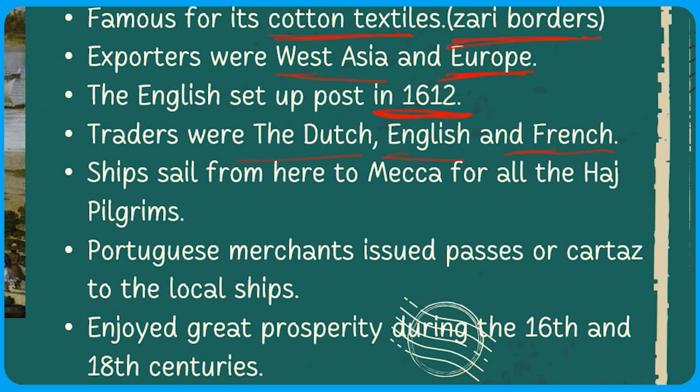Now, ships sailed from here to Mecca for Hajj pilgrims. All the Hajj pilgrims, meaning all the Muslim people who were very spiritual, used to travel to Mecca to fulfill their spiritual needs from which port? From the port of Surat. Now, Portuguese merchants issued passes or cartas to the local ships.